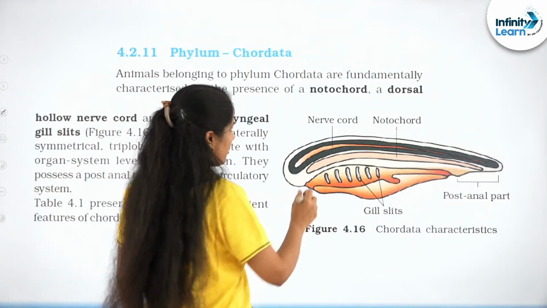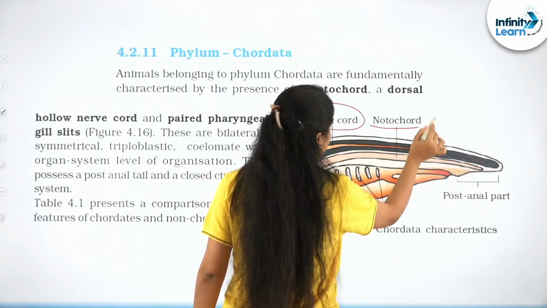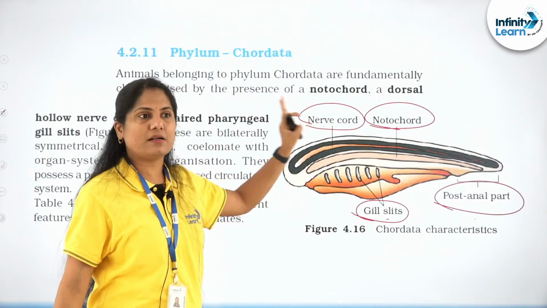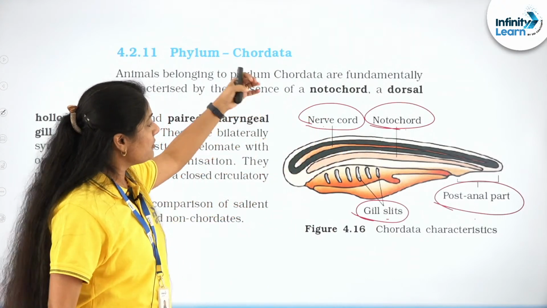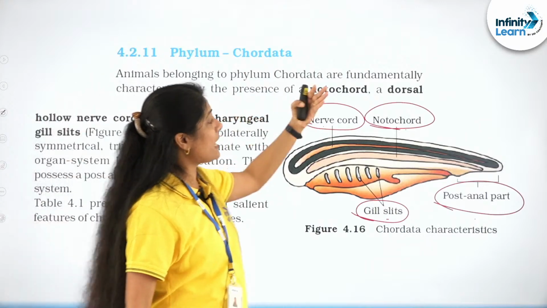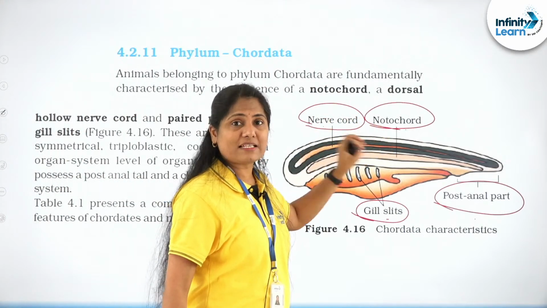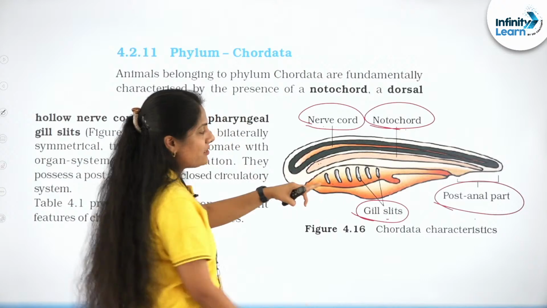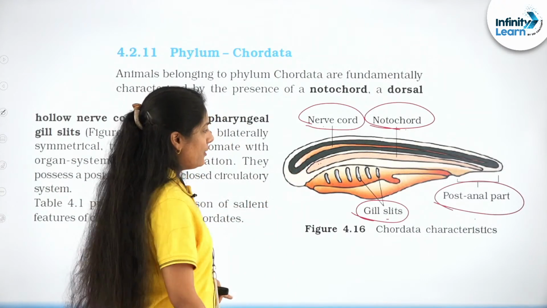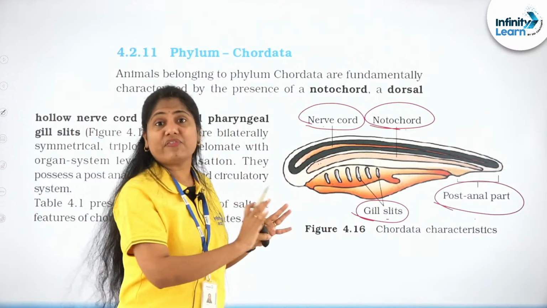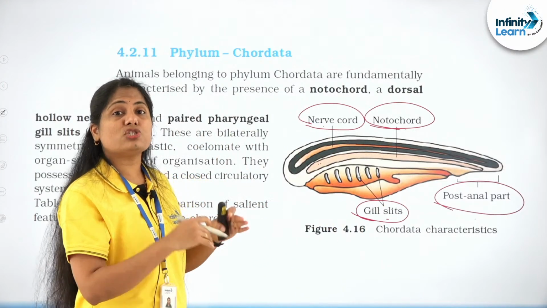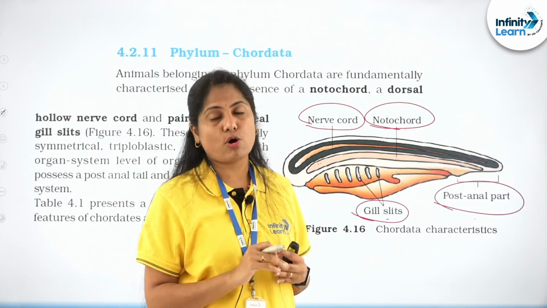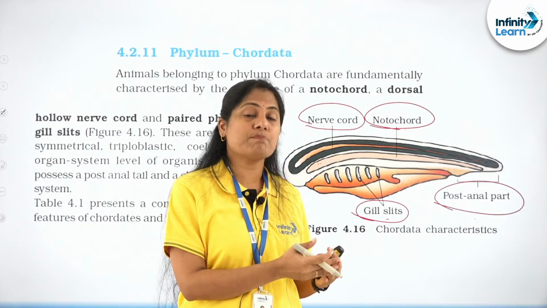Chordates, four basic characteristics: nerve cord, notochord, gill slits, postanal tail. The nerve cord is dorsal, and then we have the notochord, a flexible rod-like structure. We say dorsal, but observe that it is ventral to the nerve cord and dorsal to the alimentary canal, right? And then we have these gill slits in the pharynx, which are quite evident in the embryonic stage of advanced organisms like humans also. They can help with filtration, filter feeding in the lower organisms.